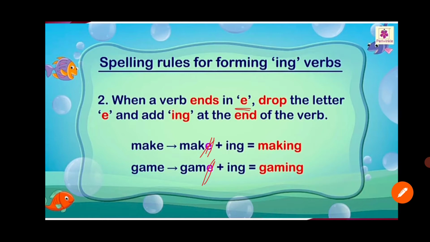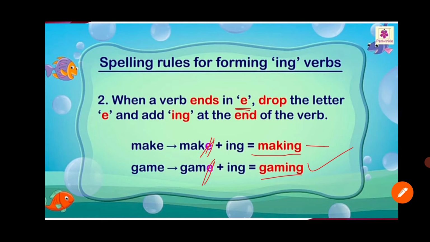That means we will get the spellings making and gaming. This is making and this is gaming. That means for words that have e at the end, we remove the e and put ing there. We will form making, gaming like that.